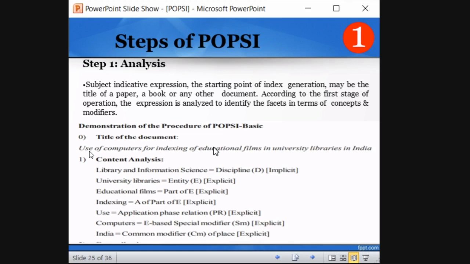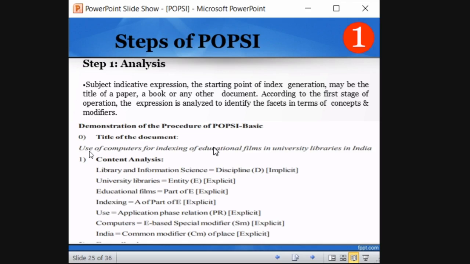Then indexing is a direct action. That's why it is A of part of E. Use is the application. So it is use of indexing. He is applying indexing techniques. Simple. So that means application falls in the phase relation. Okay. So that is PR.